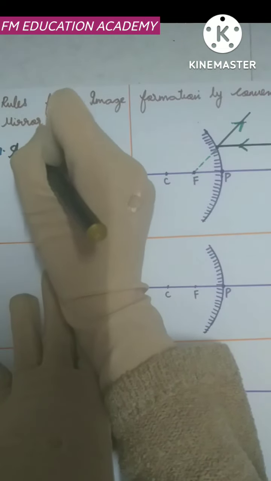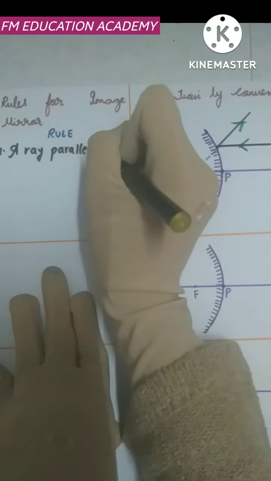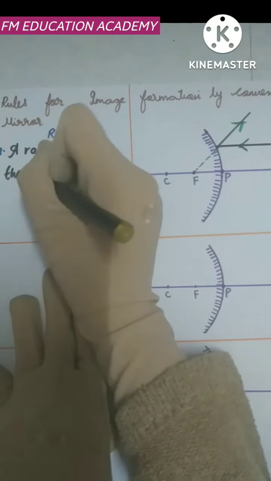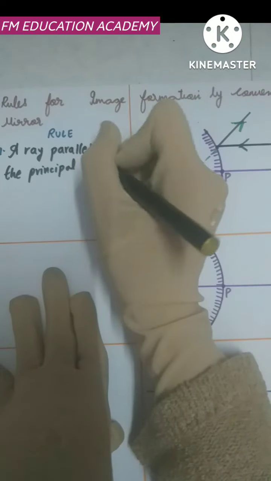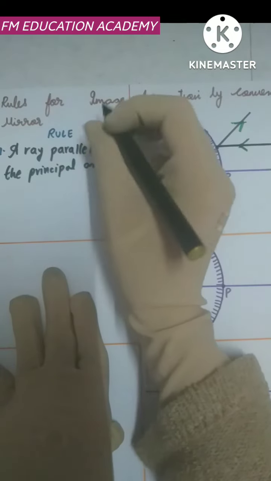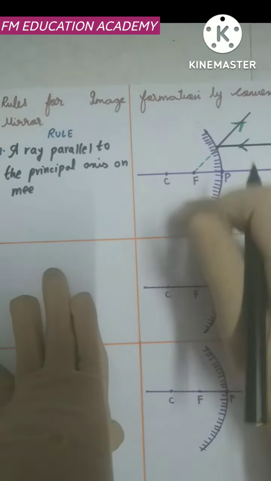A ray parallel to the principal axis on meeting the convex mirror. Here it is meeting the convex mirror, right?